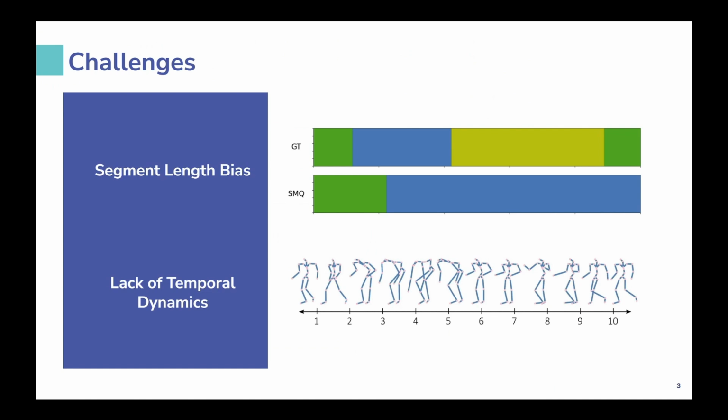But this task is far from easy. Existing models exhibit a segment length bias, tending to favor longer segments while failing to accurately capture shorter ones. They also overlook temporal dynamics, focusing only on post-reconstruction without modeling how actions evolve over time. These challenges make it difficult for a model to consistently identify and segment actions in an unsupervised setting.